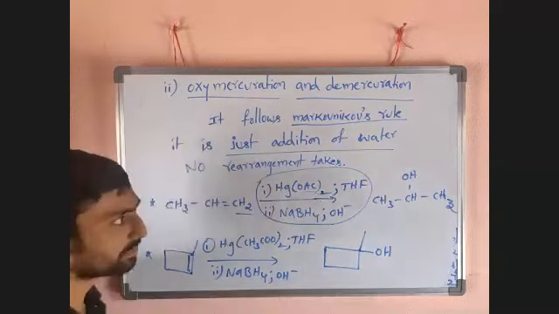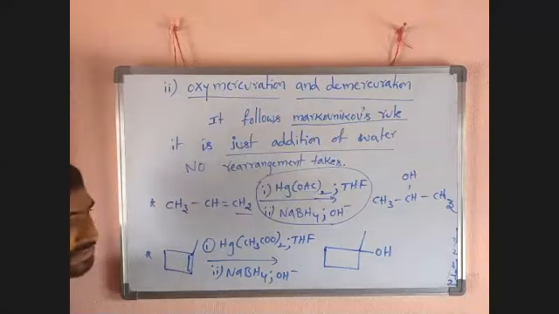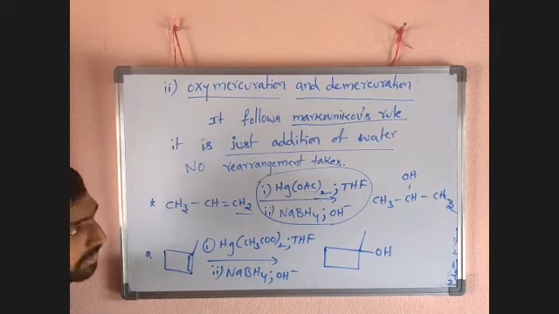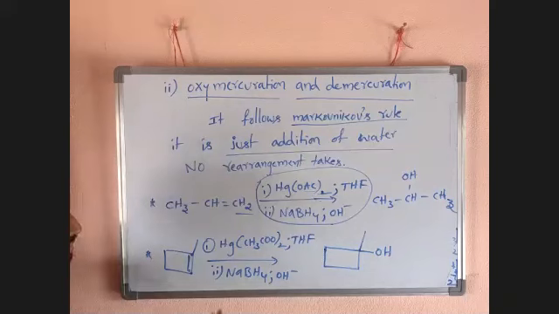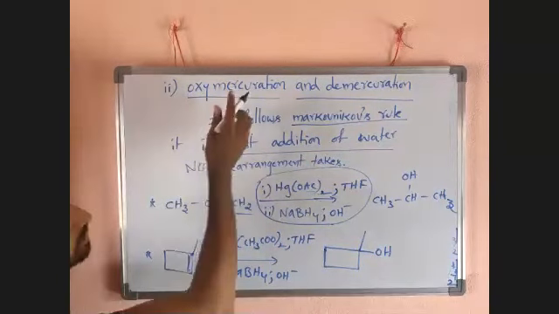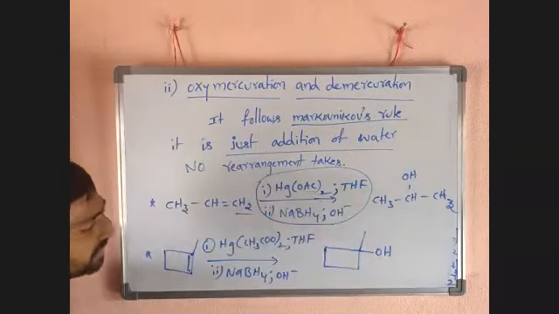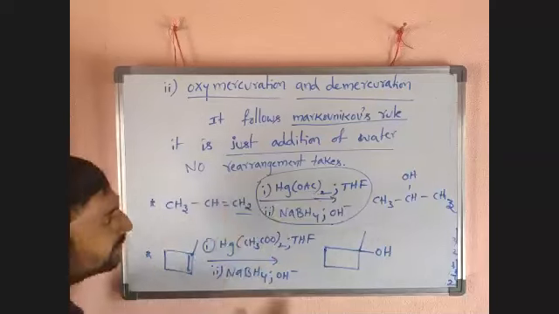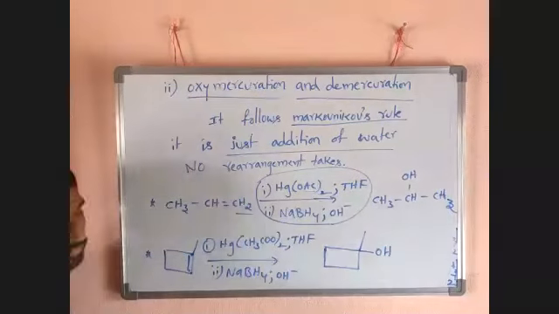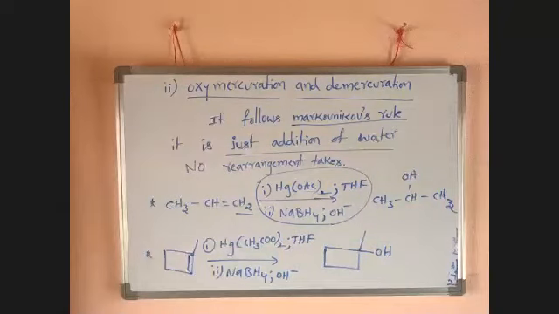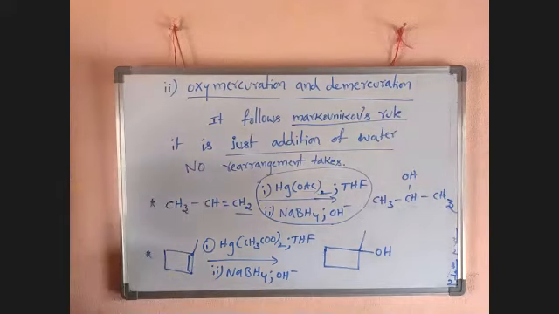There is a mechanism actually, but the mechanism is not needed from the IIT point of view, and it is also not present in the IP point of view, so it is not necessary. Note down quickly: oxymercuration, demercuration, the reagent you have to remember. Wherever you see the reagent, you just add a water molecule to the alkene, just like above, a hydration reaction. Now there is a third category of preparation of alcohols from alkenes. From alkenes, we have hydration, oxymercuration-demercuration, and one more.